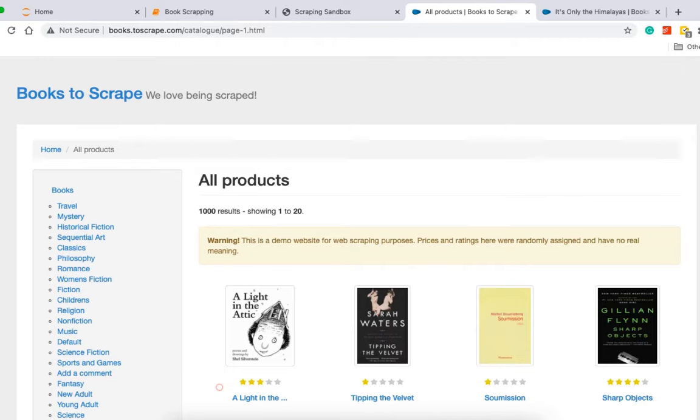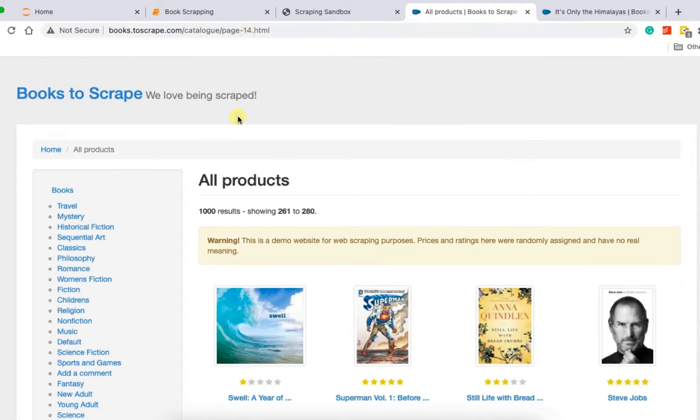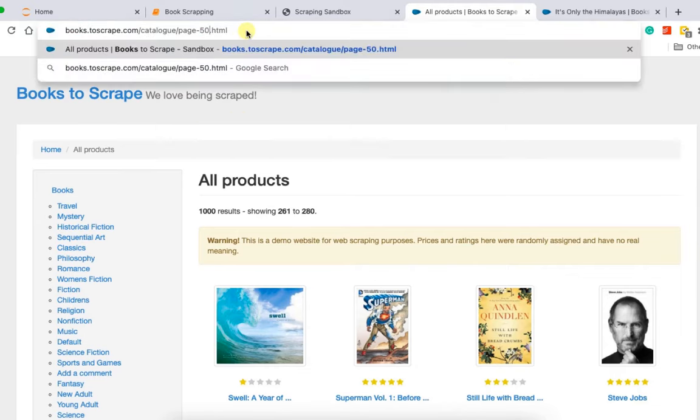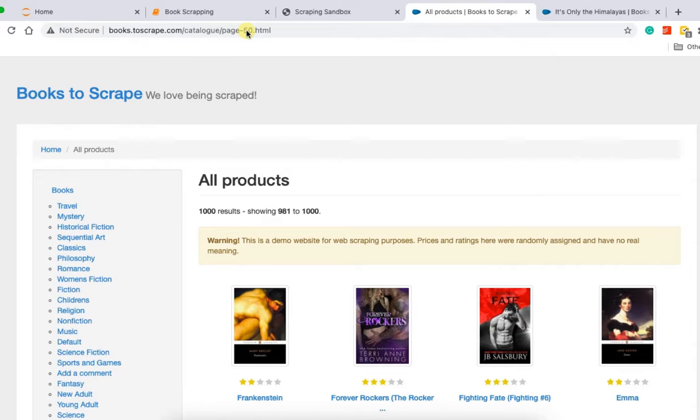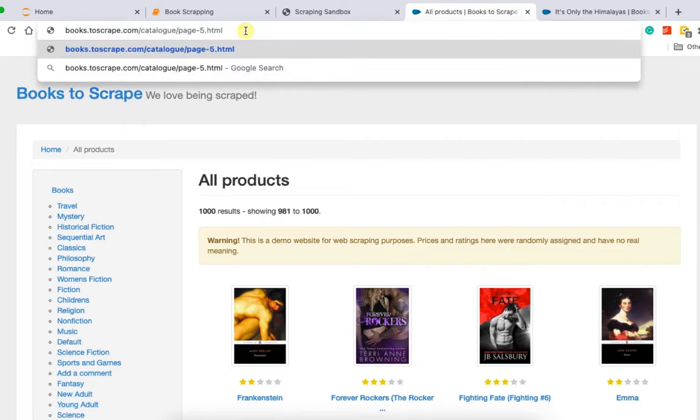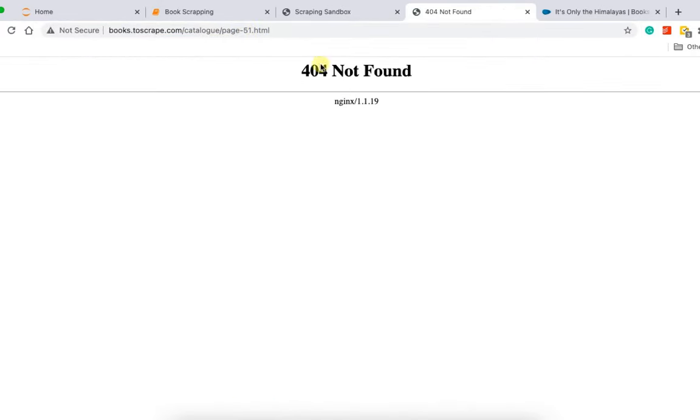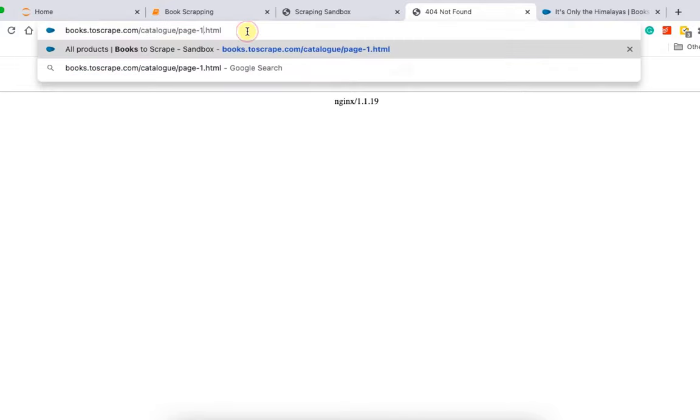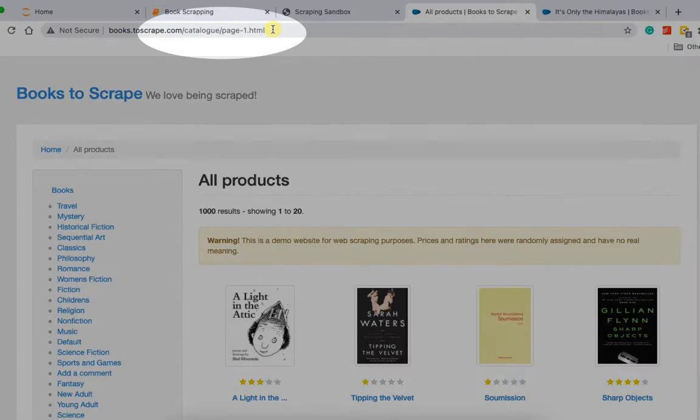So let me play with this. If I change this to 14, will I get redirect to the 14th page? Yes, I am on 14th page. Let me change it to the last page, 50th page. And here we came on the 50th page. Now let me just try for the corner cases. Page 51, it does not exist. Now we know how to iterate through pages. Just change the number here.